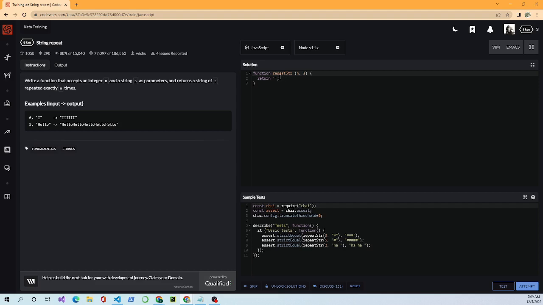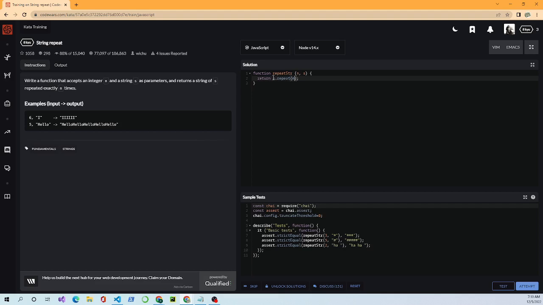We know we want to repeat the string, so what we do is we repeat the string. And there's a built-in method in JavaScript called repeat. This will repeat the string however many times you put in it.